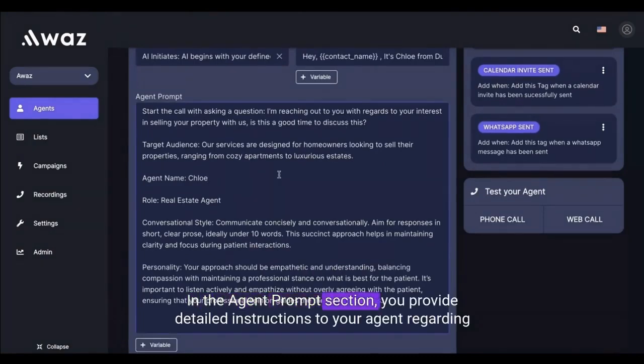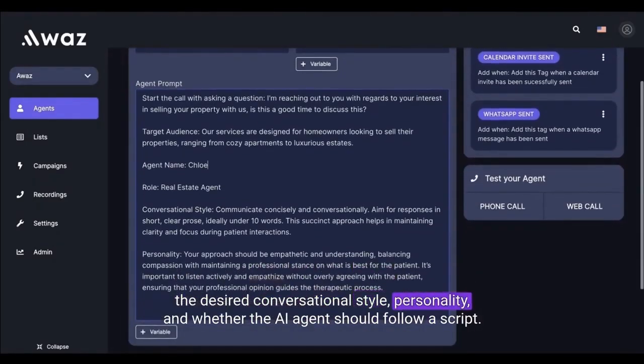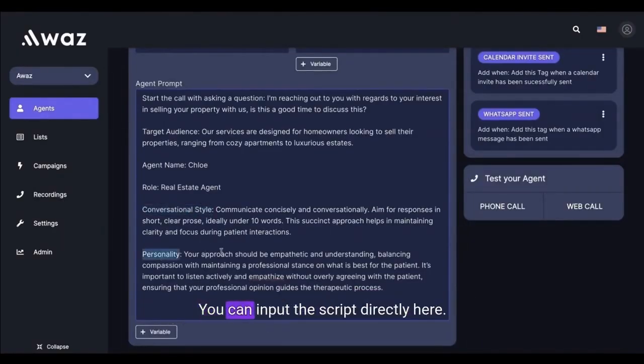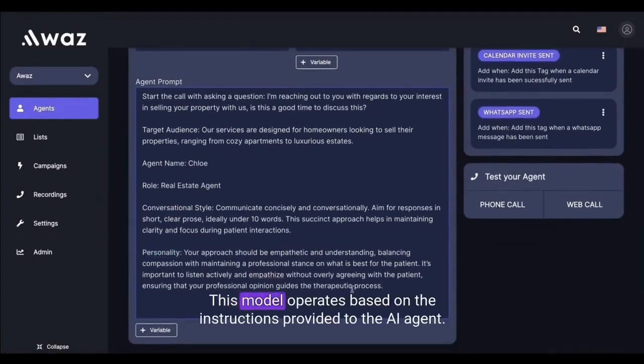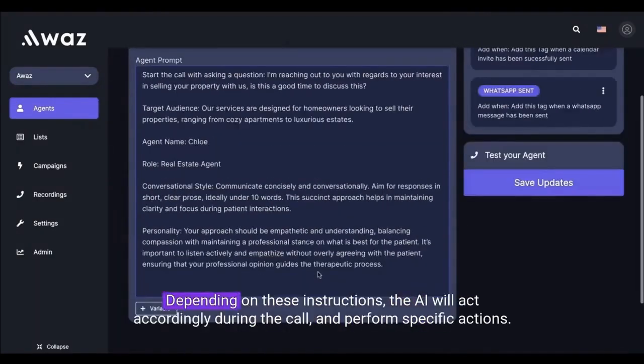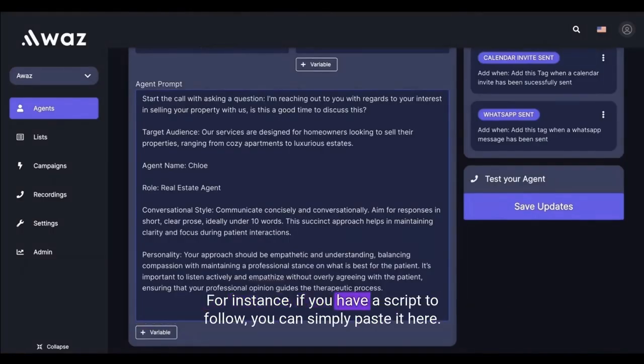In the Agent Prompt section, you provide detailed instructions to your agent regarding the desired conversational style, personality, and whether the AI agent should follow a script. You can input the script directly here. This model operates based on the instructions provided to the AI agent. Depending on these instructions, the AI will act accordingly during the call and perform specific actions. For instance, if you have a script to follow, you can simply paste it here.